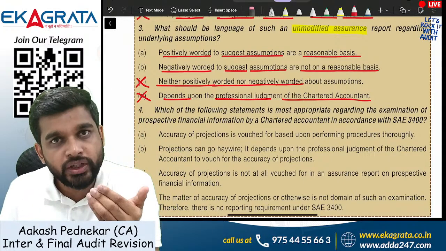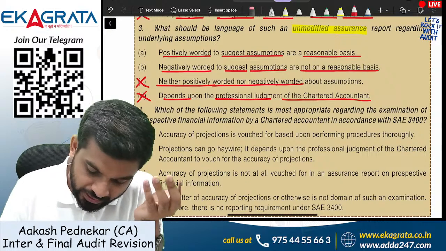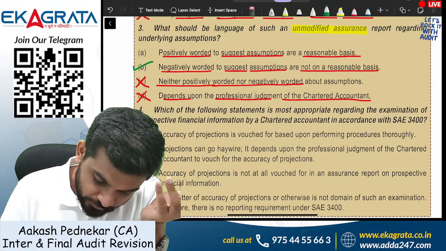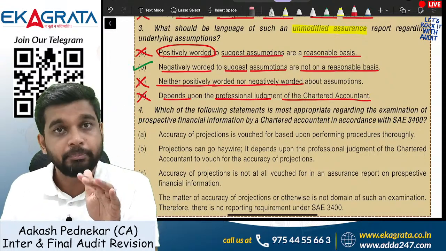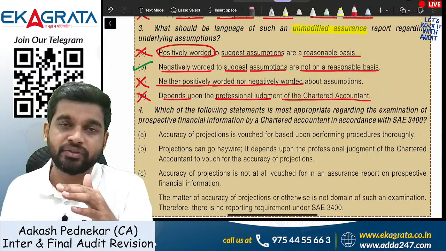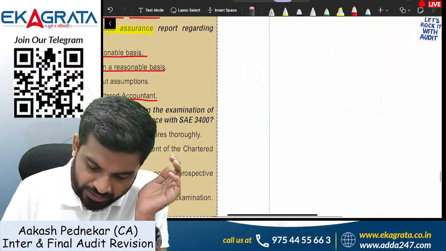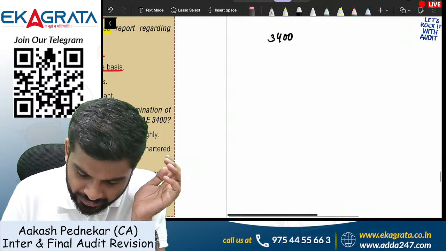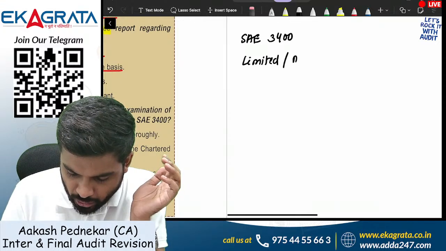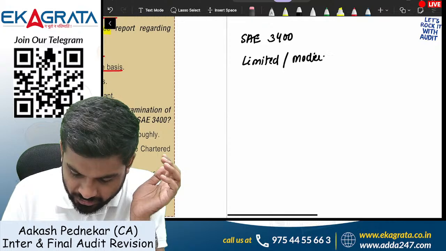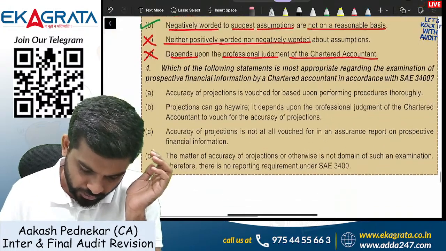Positively worded language you usually use when you're giving reasonable assurance, and when you're giving moderate or limited assurance, you use negative wording. So the correct answer is going to be B. Positively worded sentences go with reasonable assurance, but the report that the auditor gives on PFI is limited assurance, so it will be negative assurance. Under SAE 3420, the auditor is giving limited assurance, which you can also call moderate assurance, or negatively worded assurance. Got it? Next question.